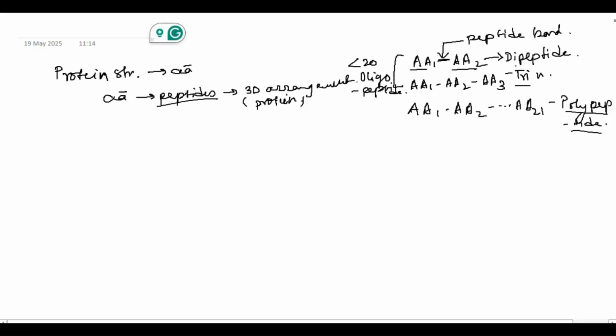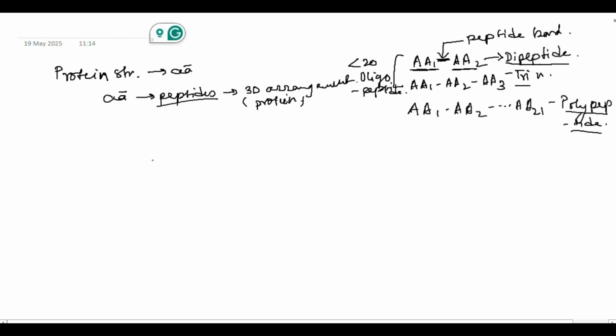So you must have noticed that although we are calling it dipeptide, it is not actually the number of peptide bonds. It is actually the number of amino acids involved in that oligopeptide or polypeptide, based on which we are naming the peptide, right? So the dipeptide does not mean there are two peptide bonds. Rather, it simply means that there are two amino acids there.